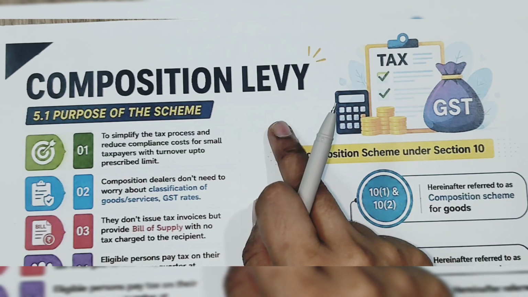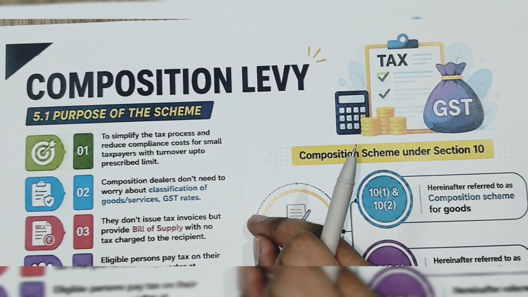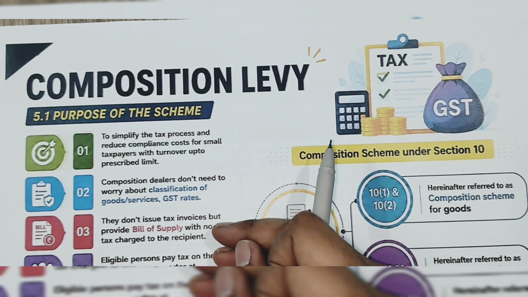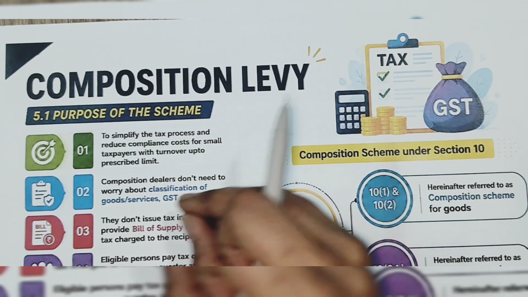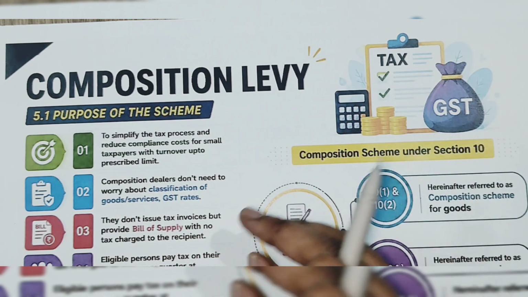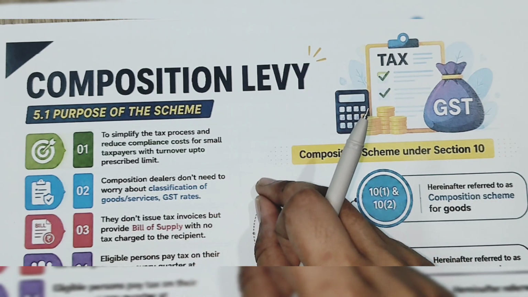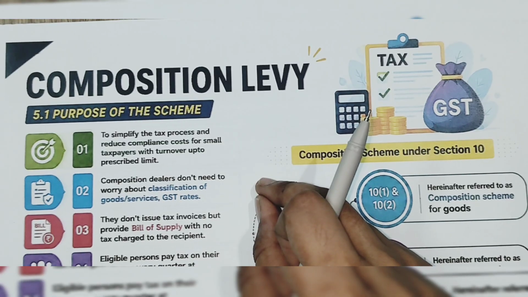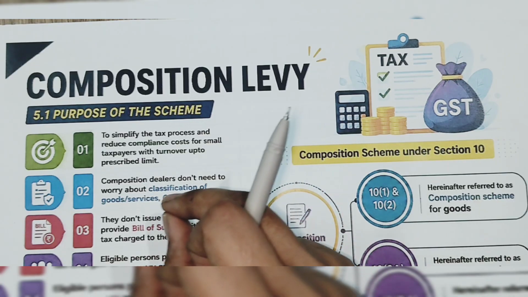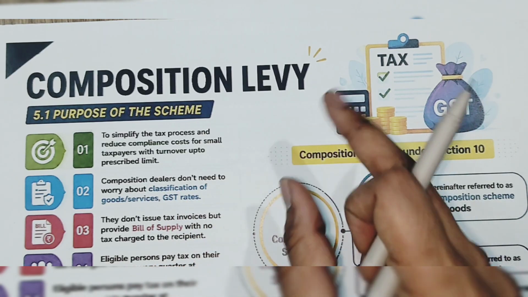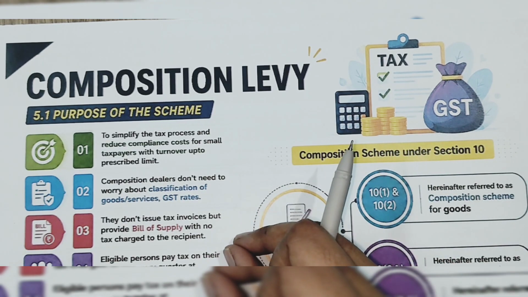If he is a registered person under this scheme, he gets some relaxation. What are those relaxations? He need not file a return month on month. Quarterly return also need not be filed. He will file only one return for the entire financial year, GSTR 4. And he will get exemption from maintaining the records.